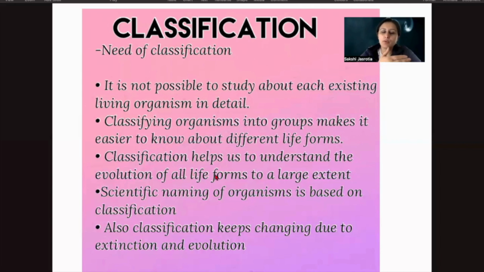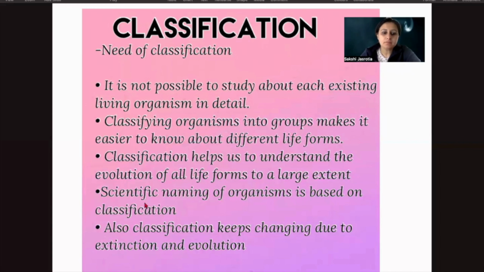So initially, we know apes used to walk on all fours. Then gradually they stood up. The vertebral column became erect, and they started using their forelimbs for holding and grasping and doing other activities. And eventually, the vertebral column became straight, and they started walking on their two limbs only instead of four. Right. So, with the help of this classification, we get to know about the evolution as well.